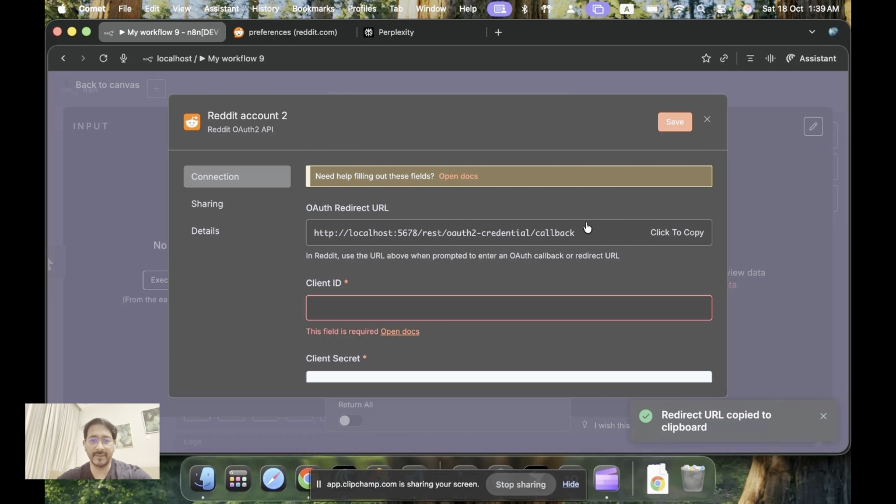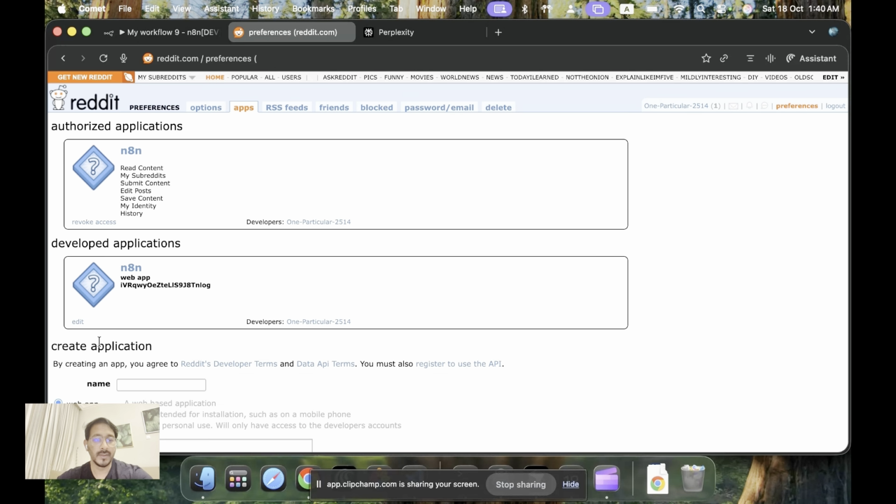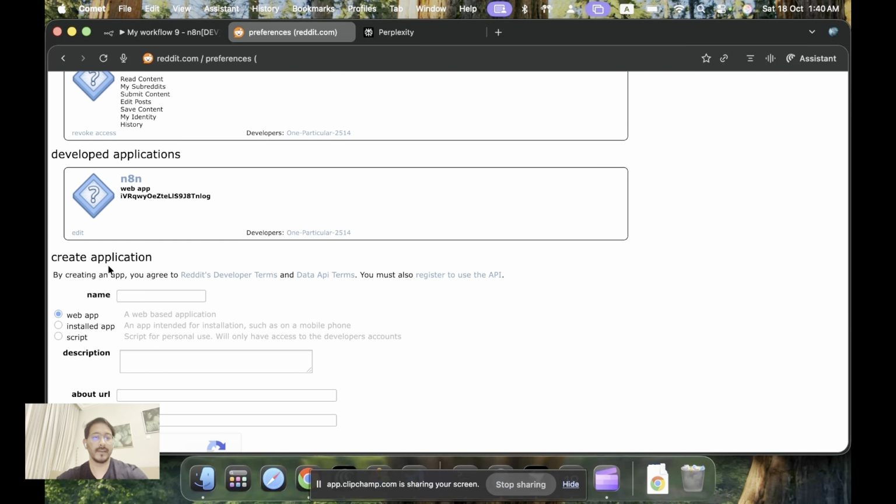Once we have the redirect URL copied, we go back to Reddit, to the same place, and you see I have already created a developer application. Reddit will give you access to only one, so I cannot show you the final creation, but I'll show you the steps. You just click on that and create a name, let's say test for me.